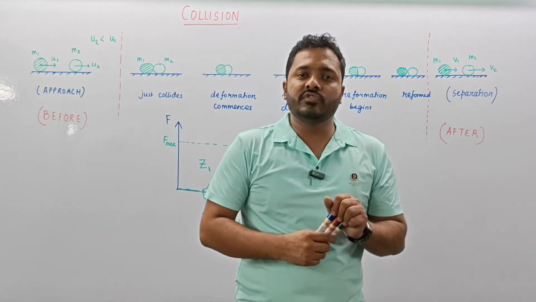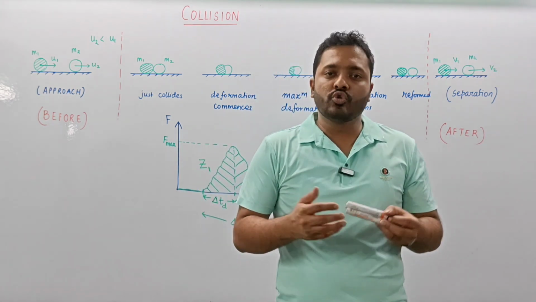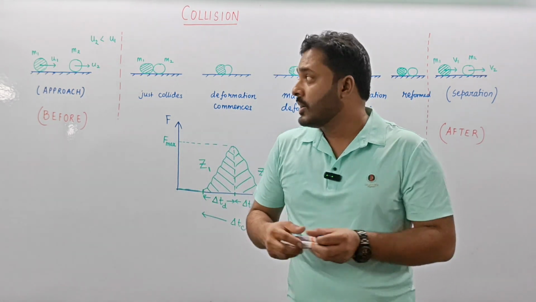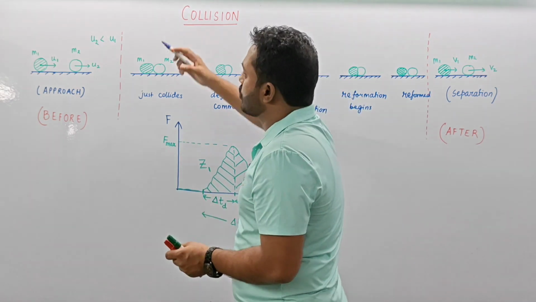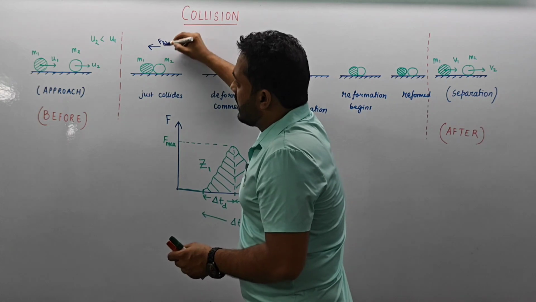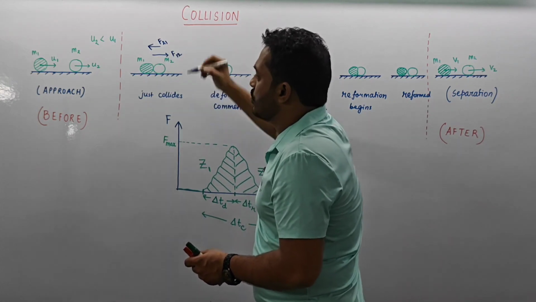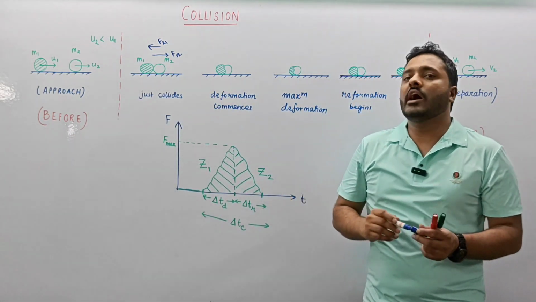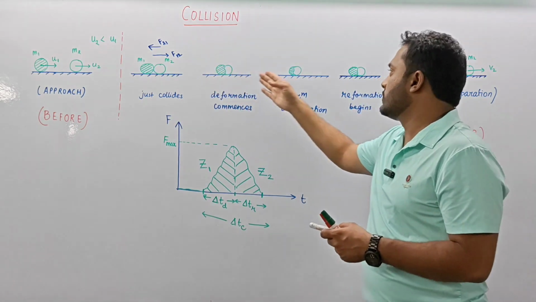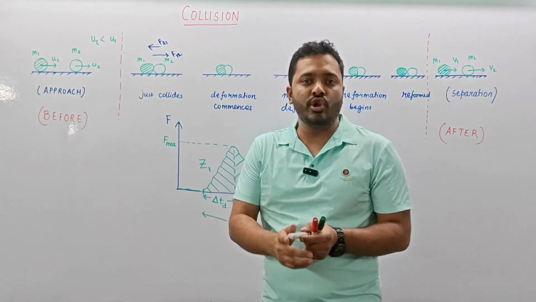The object is made up of some material, and when the two particles collide with each other, they have a tendency to deform each other, because particle 2 is going to exert a force on particle 1 and particle 1 is going to exert a force on particle 2, and these two forces are going to be equal and opposite to each other, and the total mass of the system is also conserved. We will come back to this point when we come to conservation laws.